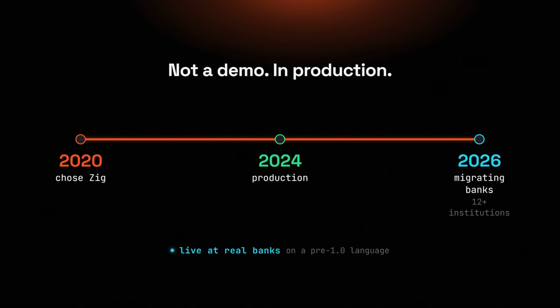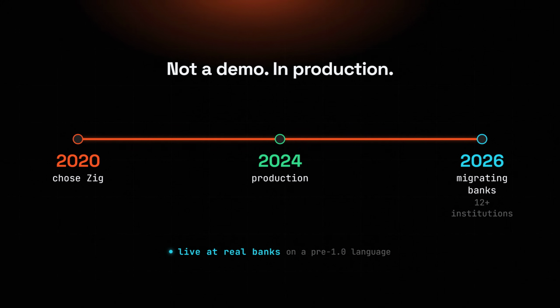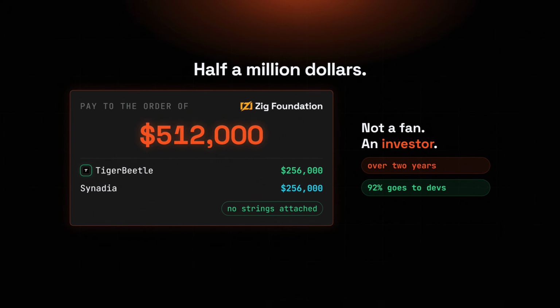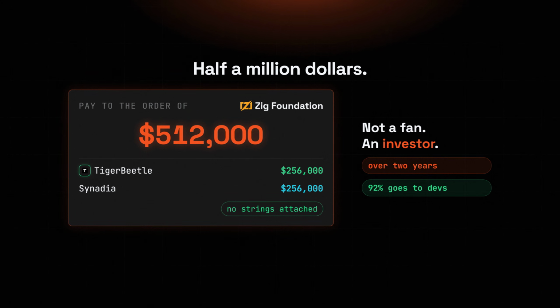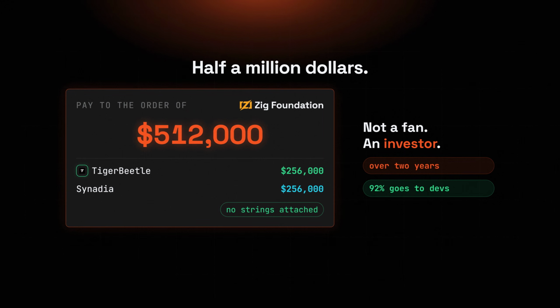TigerBeetle reached production in 2024 after 3.5 years of work and is already migrating some of the largest brokerages and exchanges in their markets onto a database written in a language that is not even at 1.0. Then, in October 2025, they backed the words with cash. Teaming up with Synadia, TigerBeetle pledged $512,000 to the Zig Foundation over 2 years, no strings attached. You do not write a 6-figure check for a language you merely like.